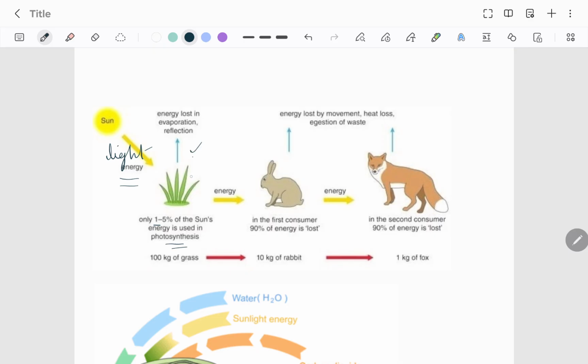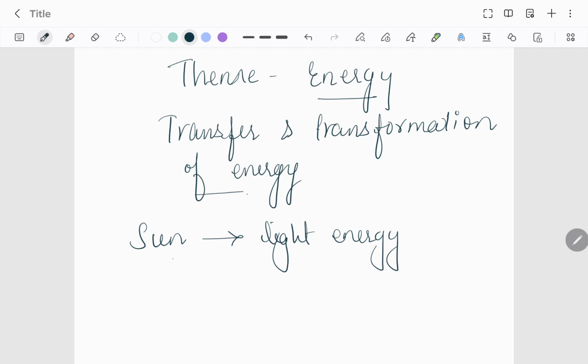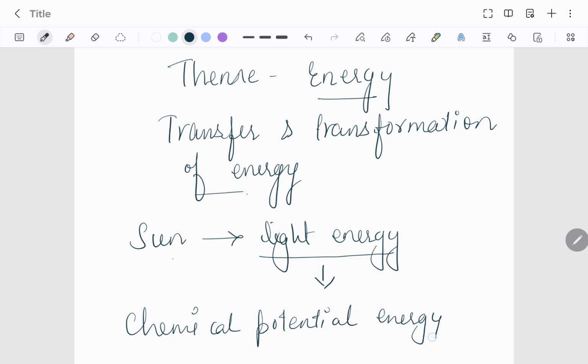Then whatever it has used, it has done photosynthesis, and it will store the light. It will convert the light energy into chemical energy of food, right? So if I say a producer, it gets energy from the sun. The sun gives which energy? Light energy. It is taken up by the plant, and it is converted into chemical potential energy of food, that is present in food.